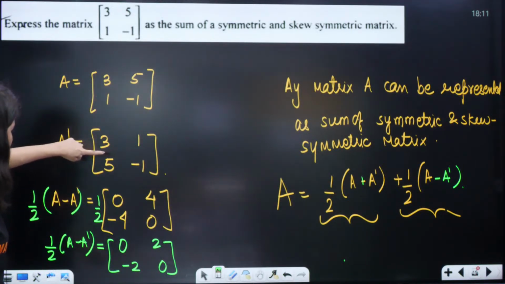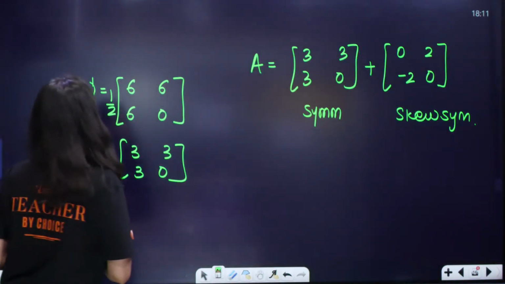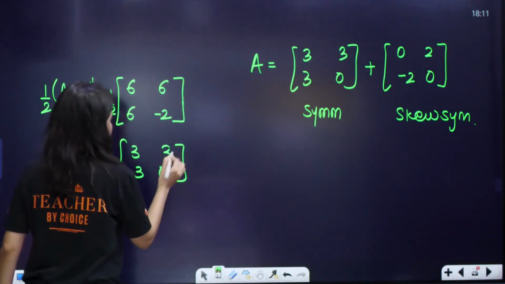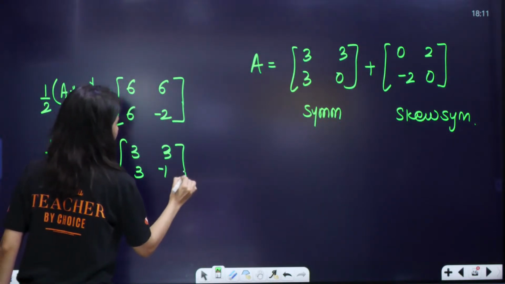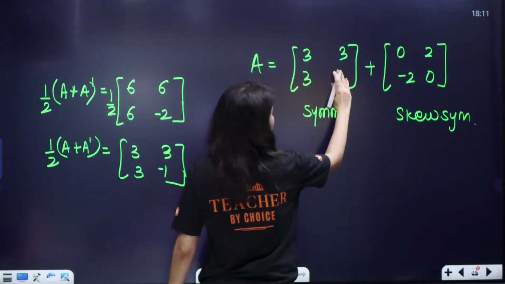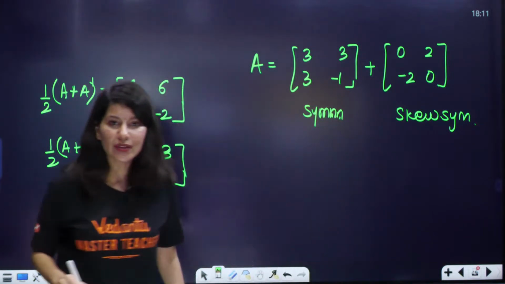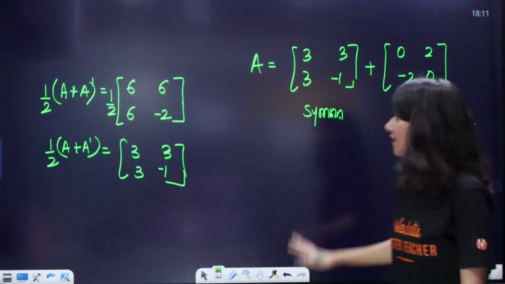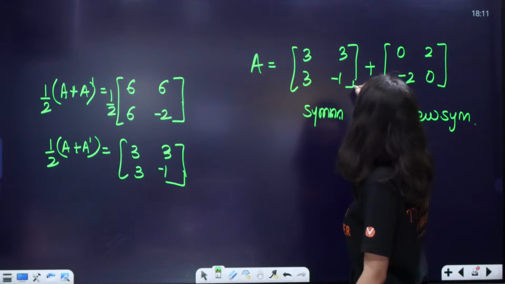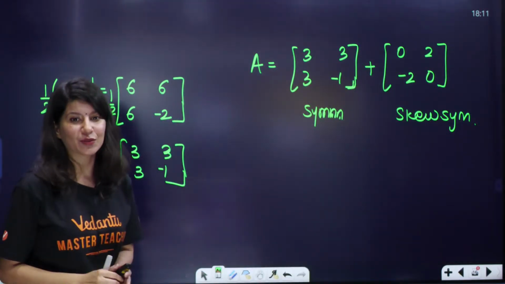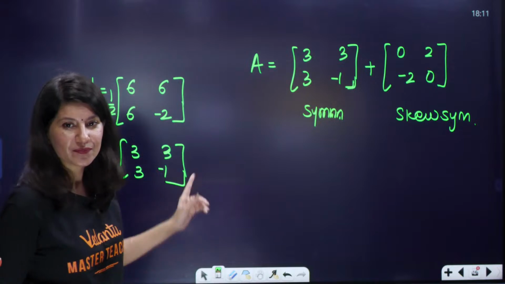Adding these two, so minus 2 you will get over here. Okay, minus 2, and this is minus 1. So, this is going to become minus 1. Now, it's fine, right? Are you getting the original answer? So, do check. To avoid any mistake, the last step you should check it out. Okay? Alright.